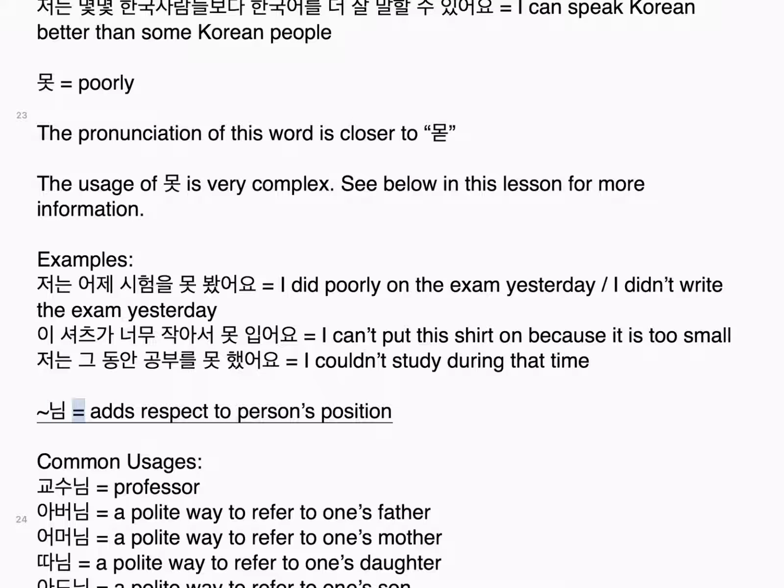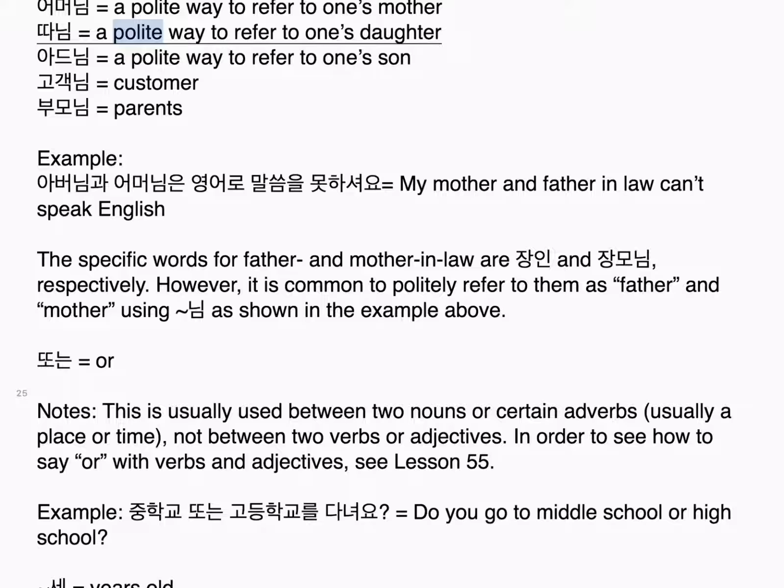Tilde 님, adds respect to a person's position. Common usages: 교수님, professor. 아버님, a polite way to refer to one's father. 어머님, a polite way to refer to one's mother. 따님, a polite way to refer to one's daughter. 아드님, a polite way to refer to one's son. 고객님, customer. 부모님, parents.